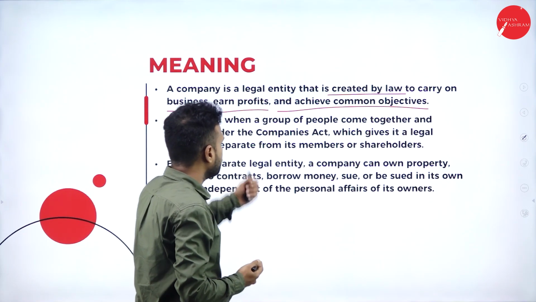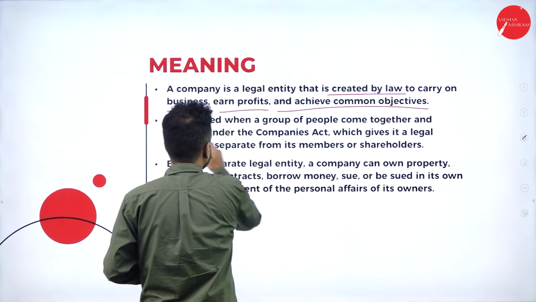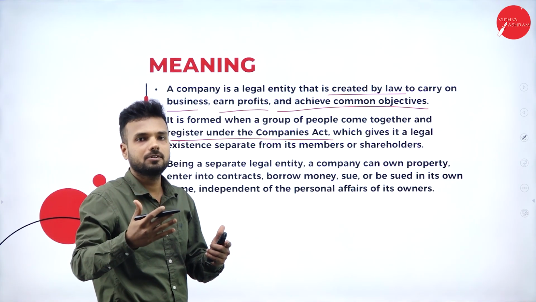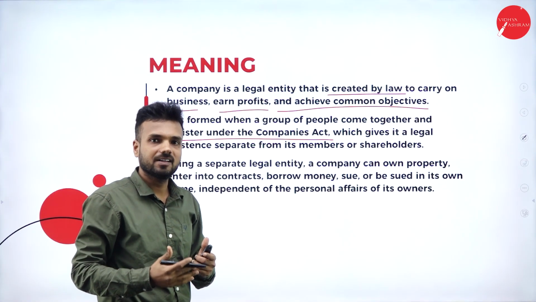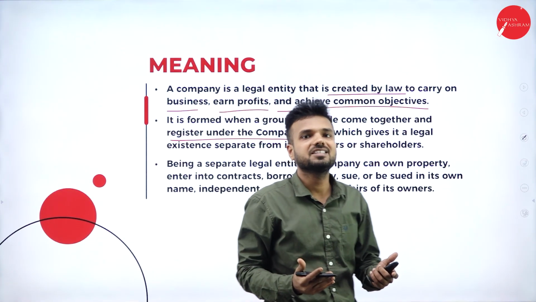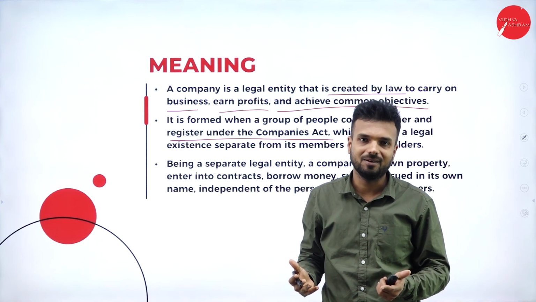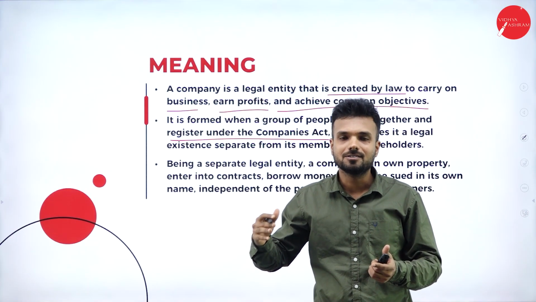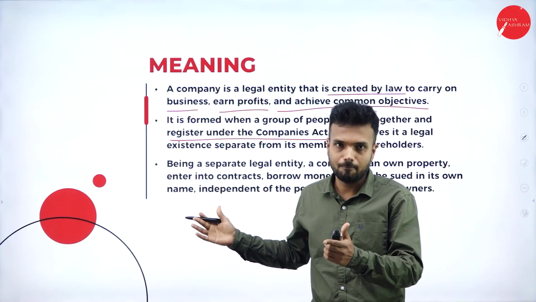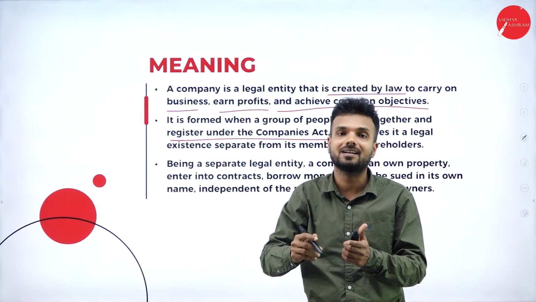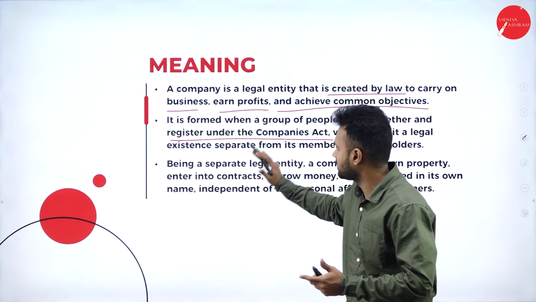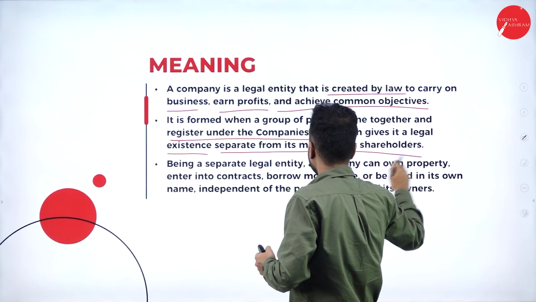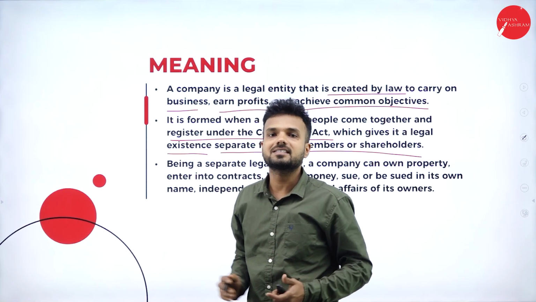It is formed when a group of people come together and register under the Companies Act. If a group of people intend to come together and register under the Companies Act, we call it a company. If it is not registered under the Companies Act, we won't call it a company. There is a Cooperative Societies Act as well, and a number of acts, the Factories Act, but we won't consider those things as a company. If it is registered under a Companies Act, whether 1956 or 2013, we call it a company, which gives it a legal existence that is separate from its members or shareholders. That we call a separate legal entity.